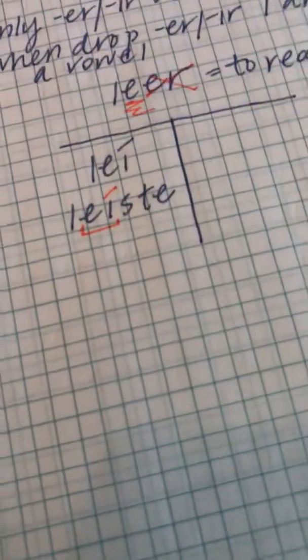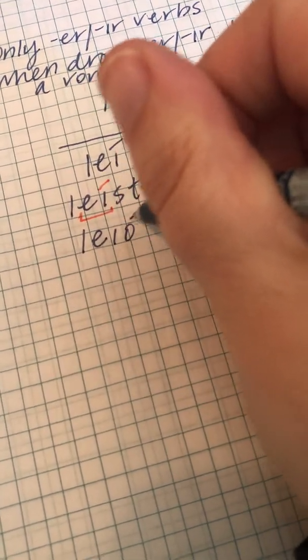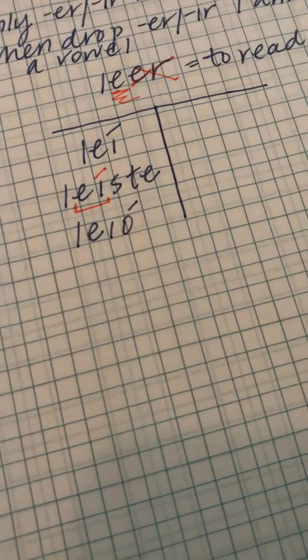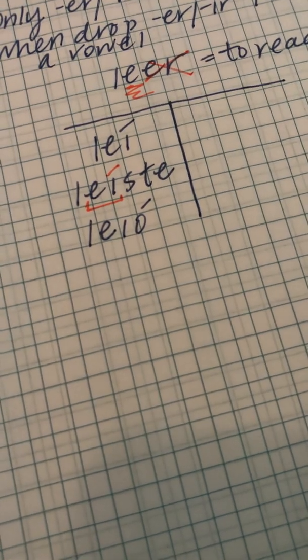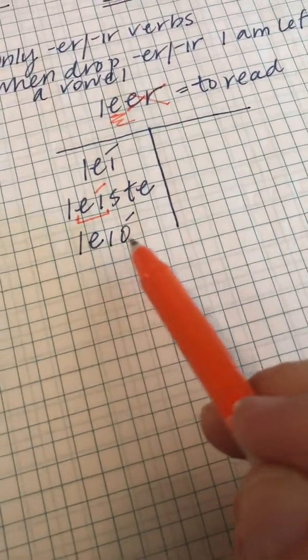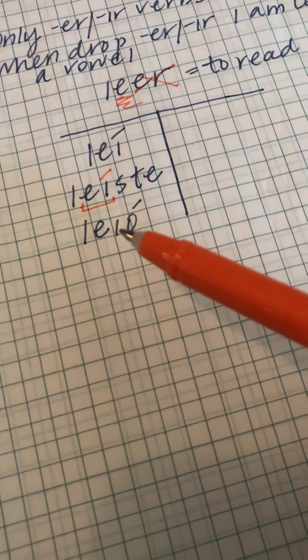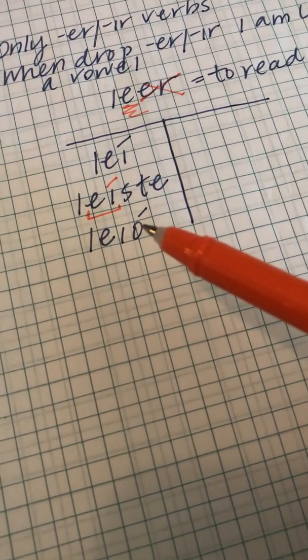All right, let's go to the él form. The él form is going to be le, ió. Okay, I have a huge problem now. My huge problem now is that my I is surrounded by two strong vowels. That I can't be accented because the O is already accented.